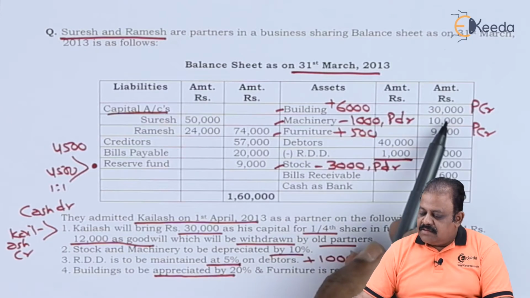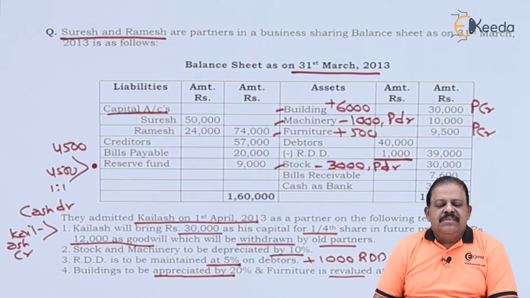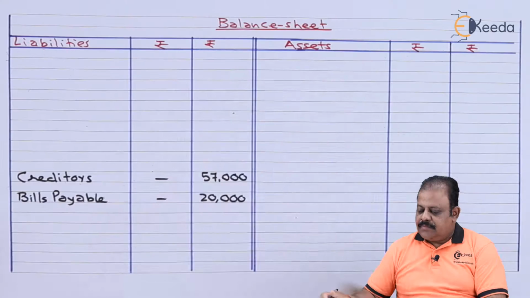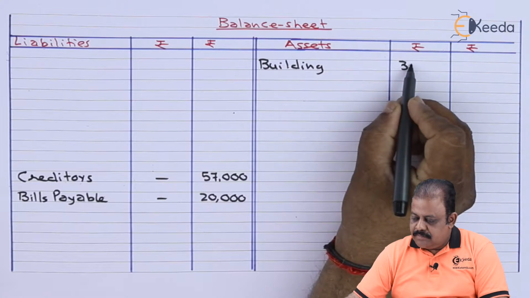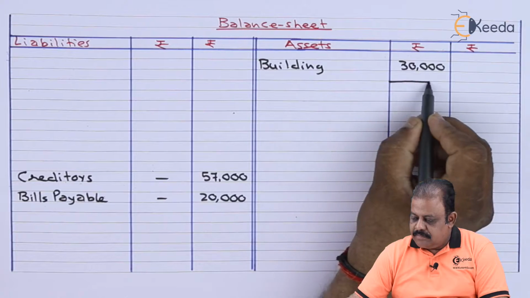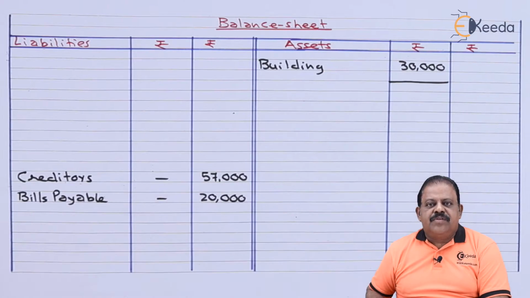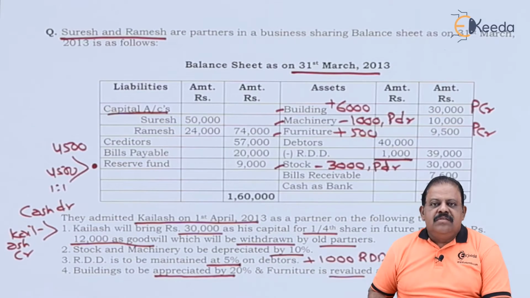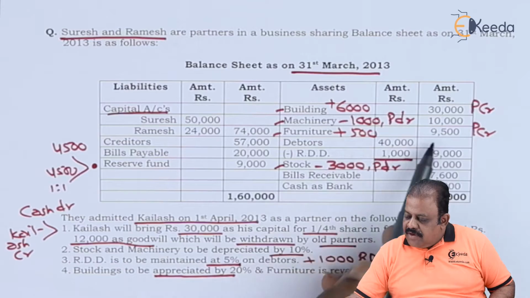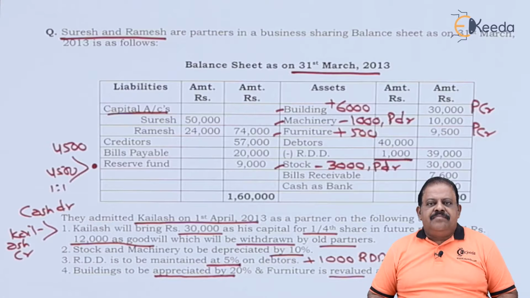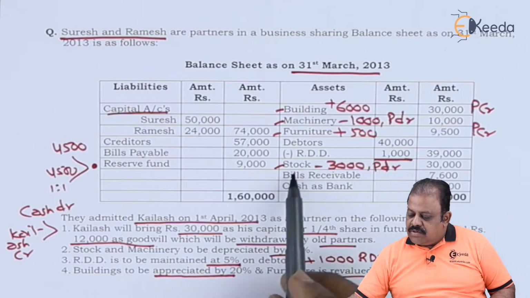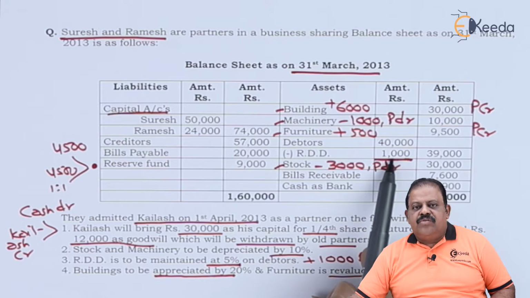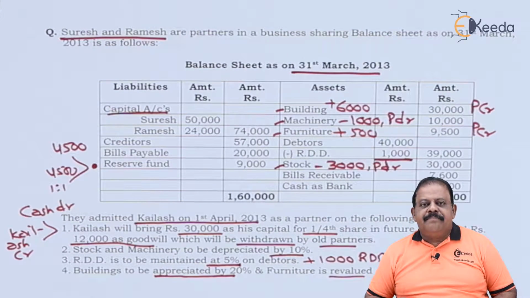Asset side building 30,000. There is adjustment on building. Building 30,000. Machinery 10,000. There is adjustment on machinery. Machinery 10,000. Furniture 9,500. Asset side furniture 9,500. Debtors 40,000 less RDD 1,000. There is adjustment on RDD.